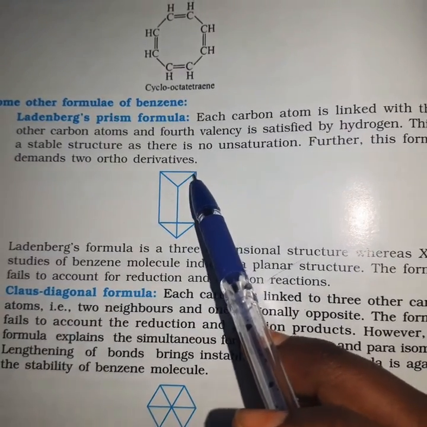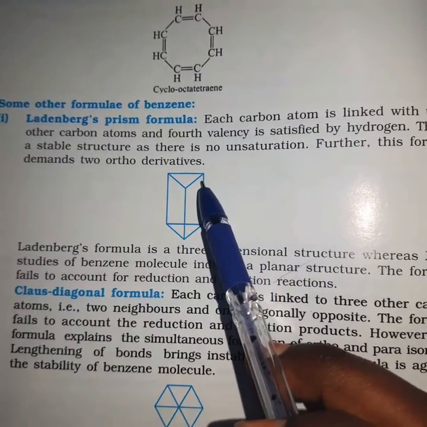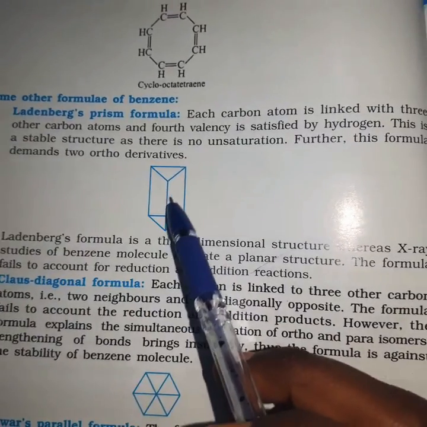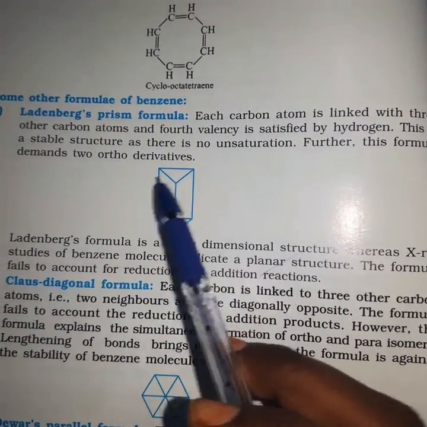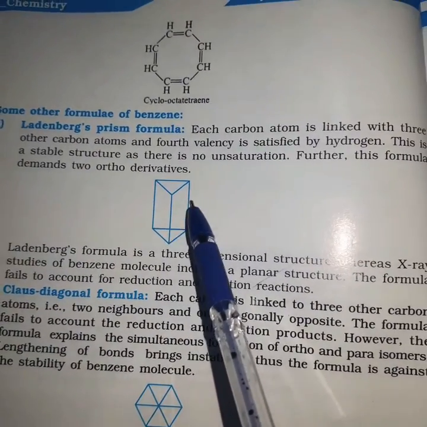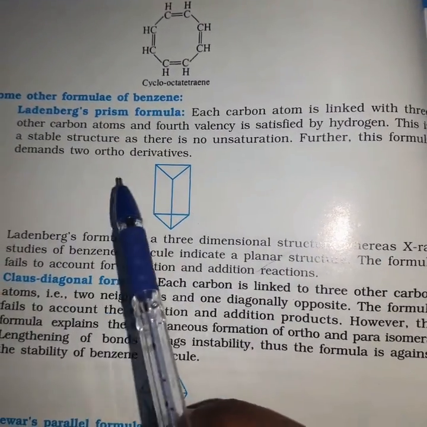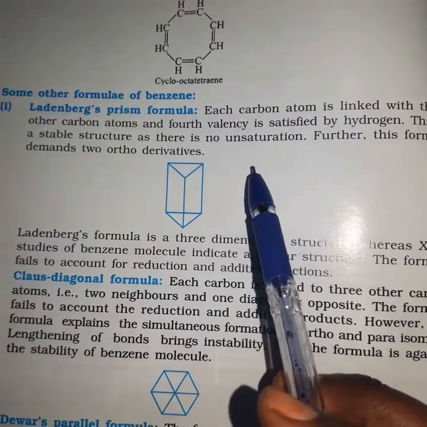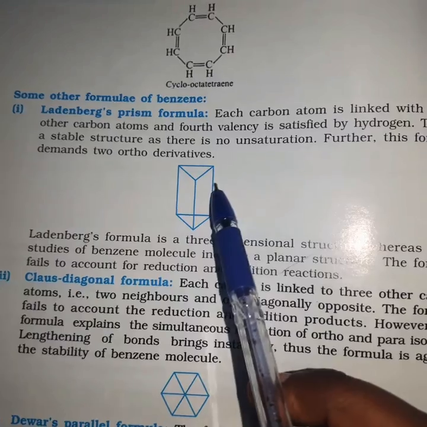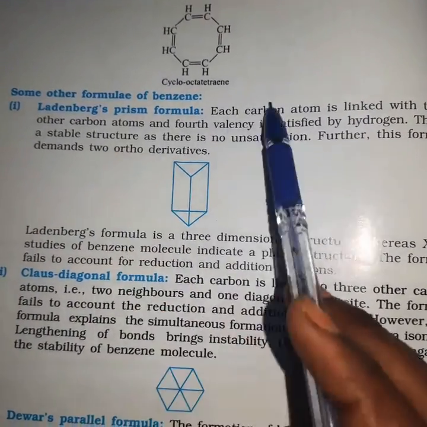For example, this carbon is attached to 3 other carbon atoms. We know the valency of carbon is 4, so that fourth valency is satisfied by the hydrogen. This is the stable structure and there is no unsaturation. So according to Ledenberg's prism formula, unsaturation is absent in benzene. Further, this formula demands 2 ortho derivatives. As he said that it has no unsaturation, that means it is saturated and it should have 2 ortho derivatives. So according to Ledenberg, this is okay.